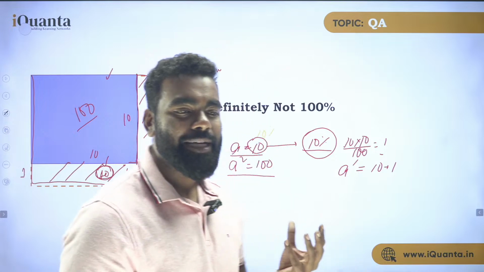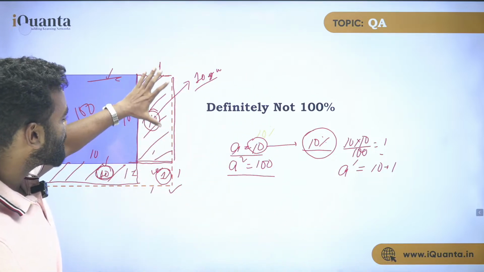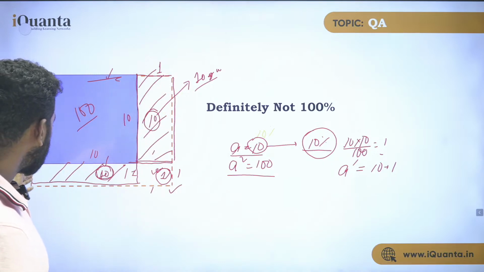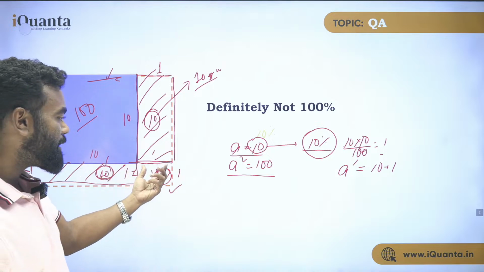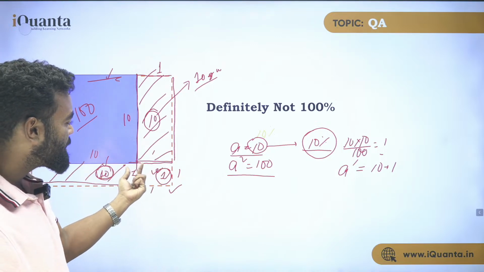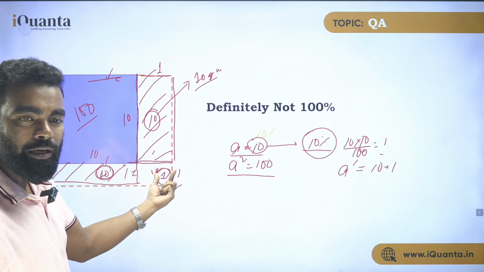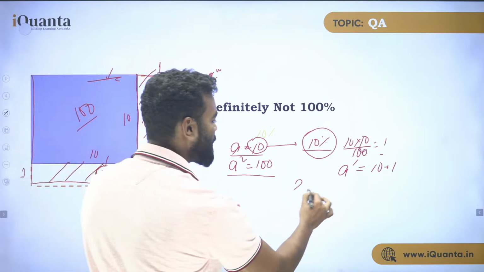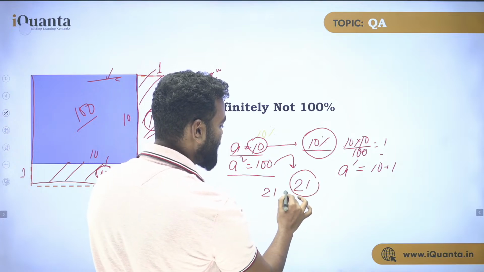Am I clear, guys? So first what I have done, I have just increased these two sides. That will give me another 10 increase in the area. Next we have increased these two sides. We are adding 10 increase in area. Next we are adding this particular square which has 1 unit length. So the area of this square is 1. So this is 10, this is 10, this is 1. So what is the increase? 21 is the increase. So if 100 is increased by 21, what is the percentage increase? 21%.